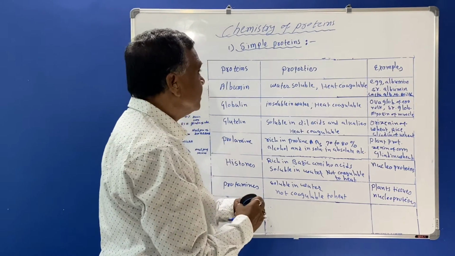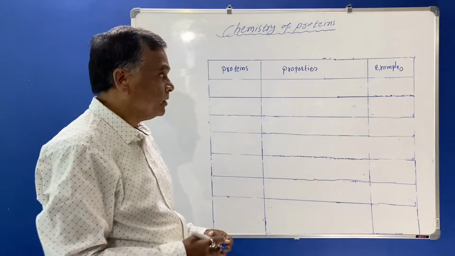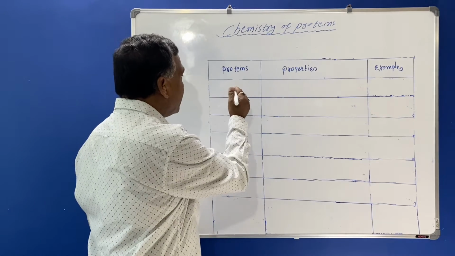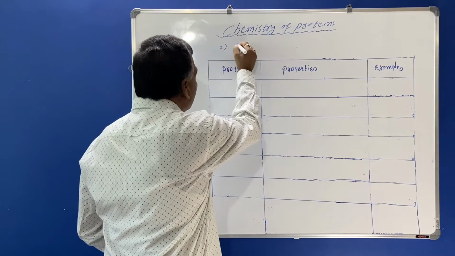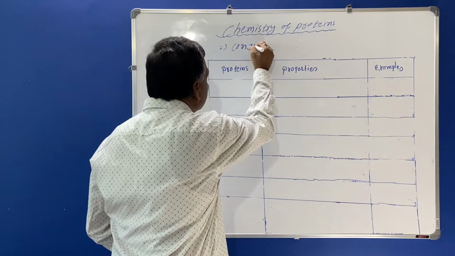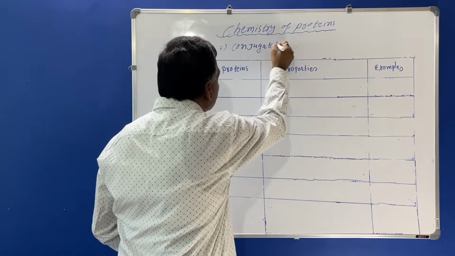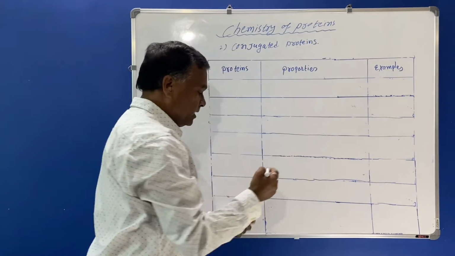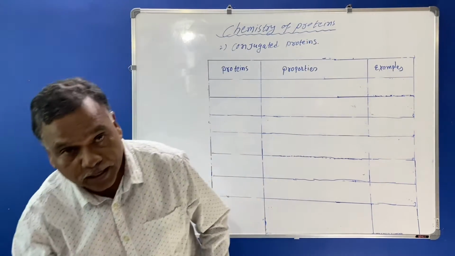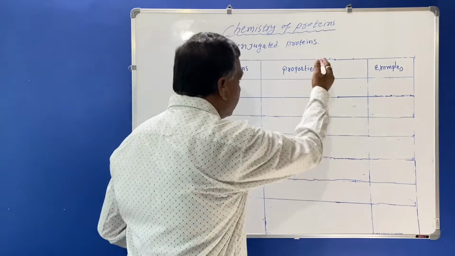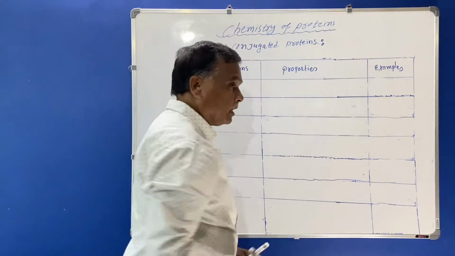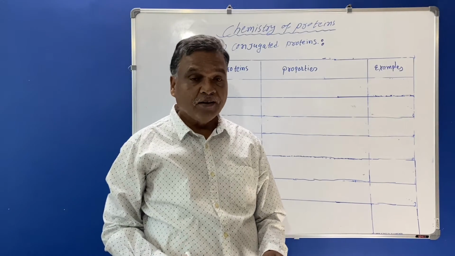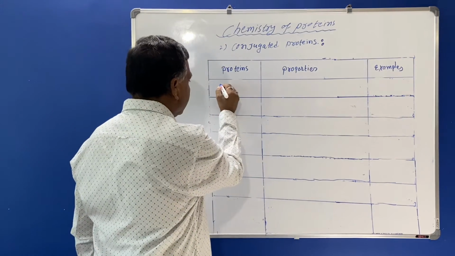Now we'll see the classification of proteins. The second one is conjugated proteins. What we are seeing? Conjugated proteins. So here you must know that these conjugated proteins are the proteins which will have a prosthetic group in their structure. For example, first one we'll see the glycoproteins.